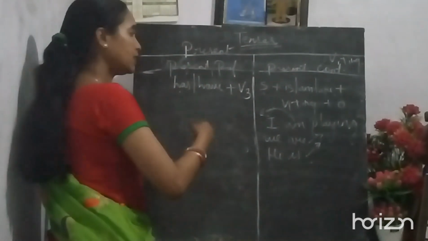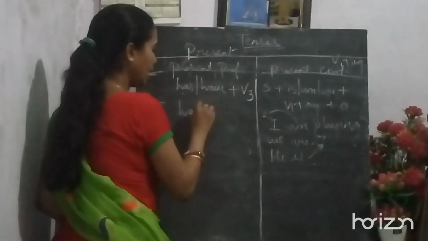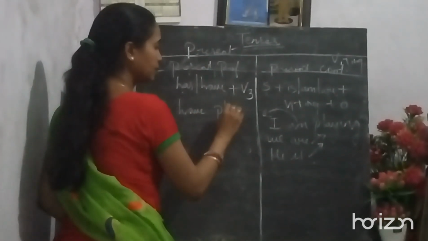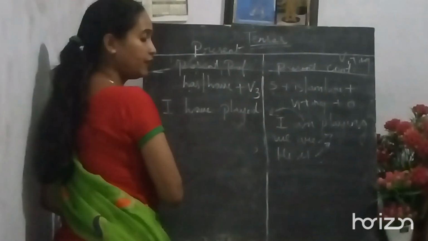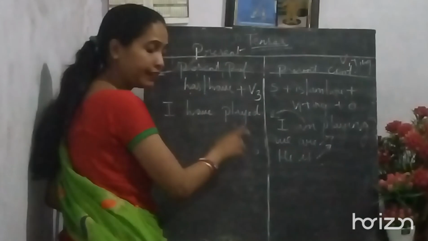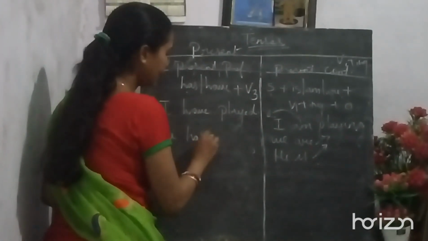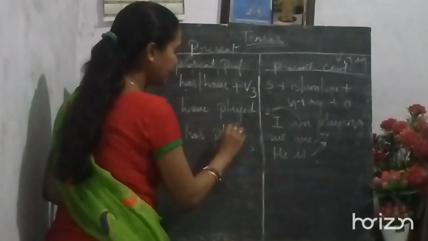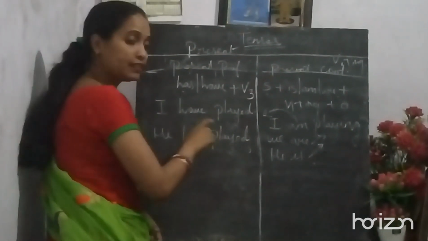Now the same sentence: I have played. We have played. That is the first person, second person: you have played. Third person: he has played.